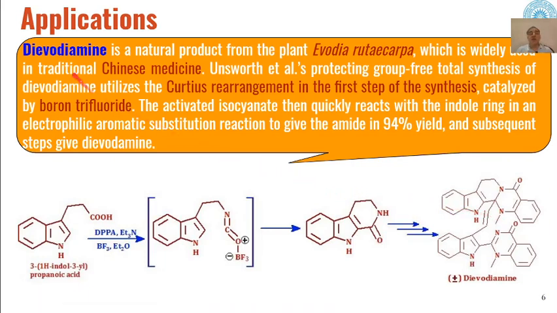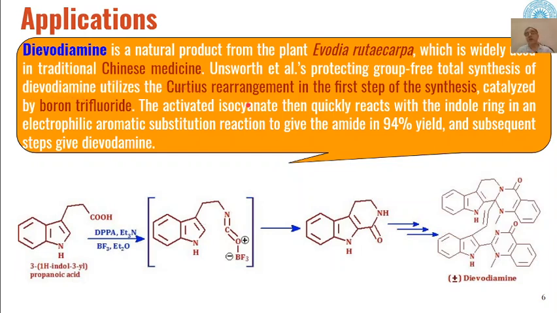Then some drugs have also been synthesized, where part of the steps for formation of those drugs is Curtius rearrangement. For example, divodiamine, which is a natural product extracted from the plants of Evodia rutaecarpa, and this is used as a traditional Chinese medicine. So Unsworth et al. used the total synthesis for this drug,